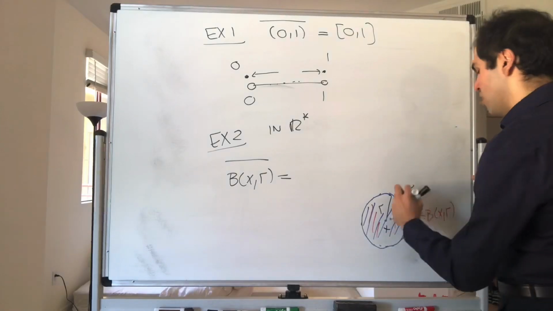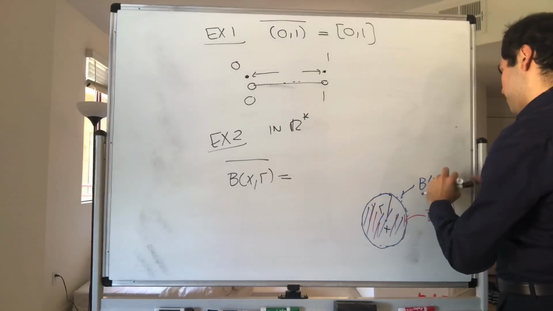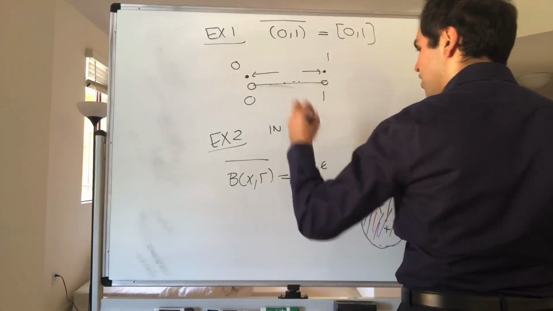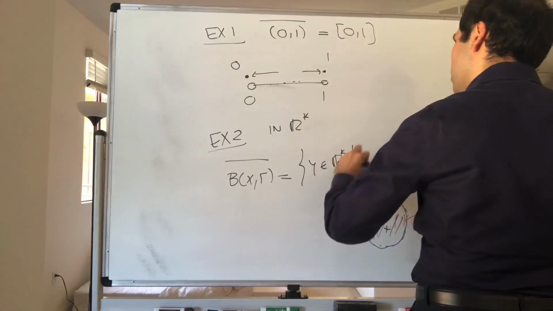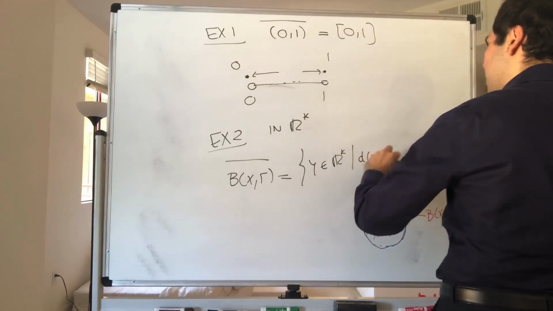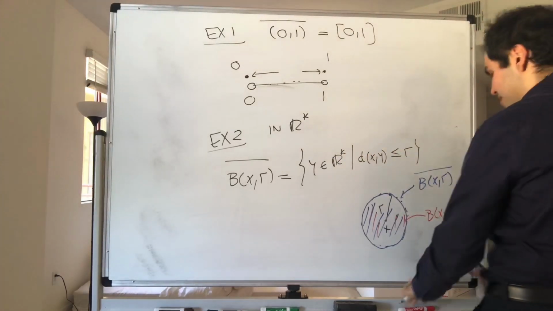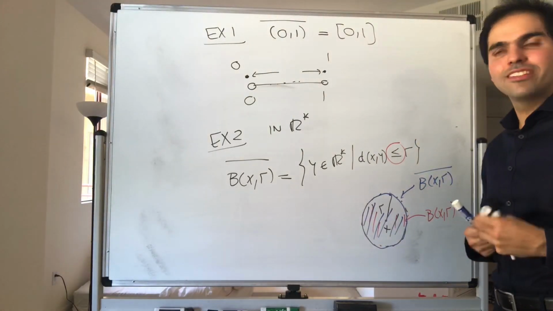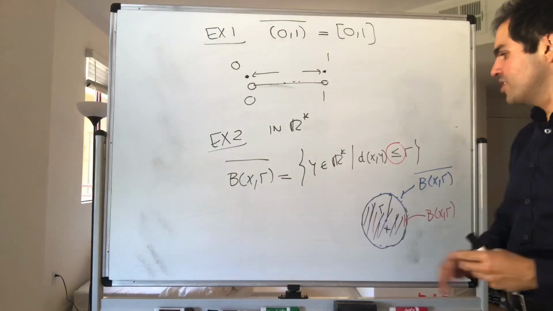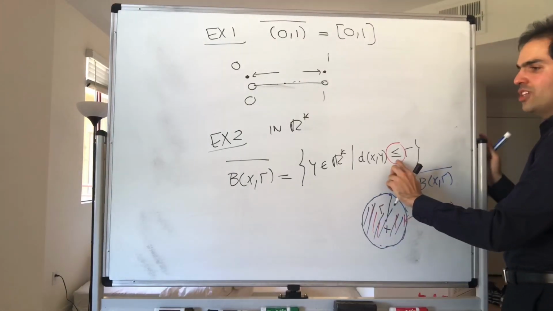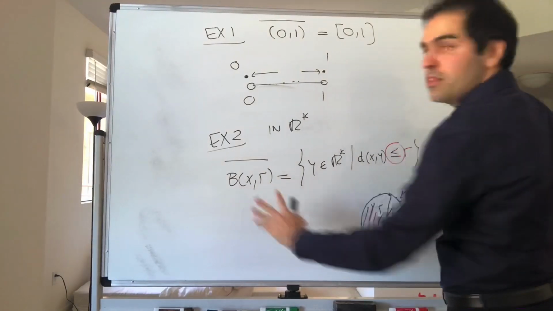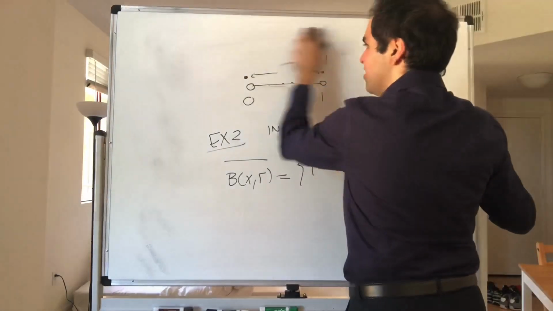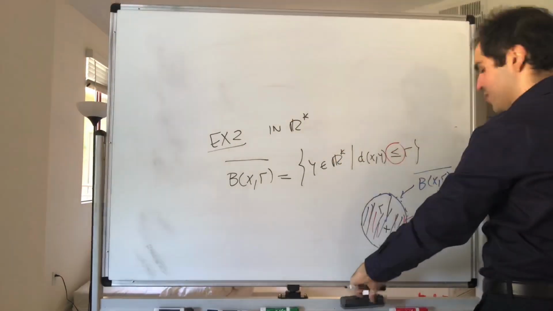So the closure of B(x, r) is the set of y in R^k where the distance between x and y is less than or equal to r. But be super careful, this is actually not true in general metric spaces. There are some metric spaces for which the set where distance is less than or equal to r is not the set of all limit points of the open ball. For instance, and there'll be a video on this, it doesn't work for the discrete metric.